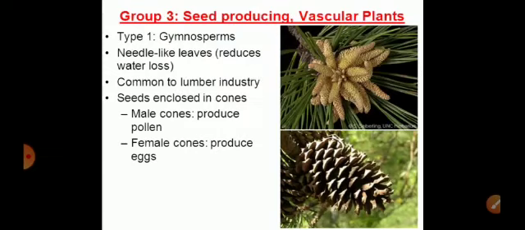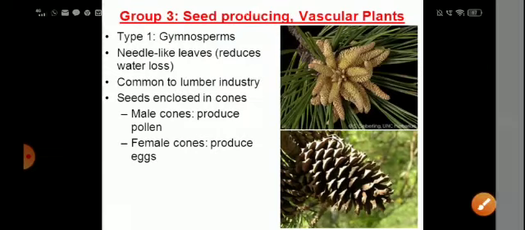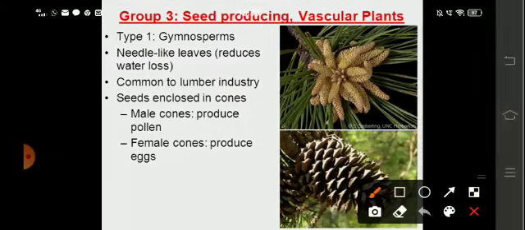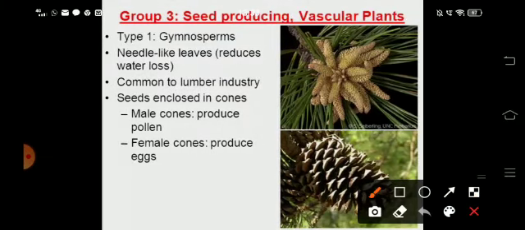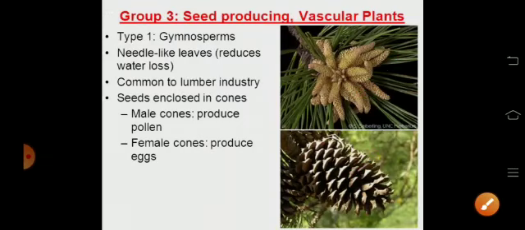Talking about the reproductive structure, that is the cone, we could see that the male cone and the female cone are depicted in the diagram. So the male cone, that's the strobili, and the female cone, that's the female strobili, will produce the microspores and megaspores. That means they'll produce the male reproductive organ, that is the pollen, and the female reproductive organ, that is the egg, which undergo fertilization so as to produce zygote, which will develop into embryo.